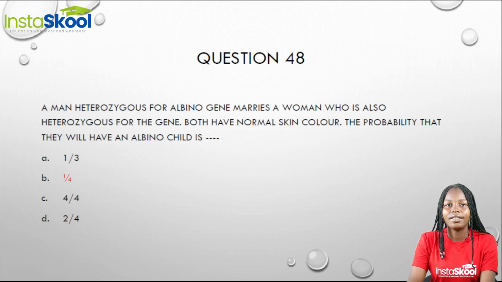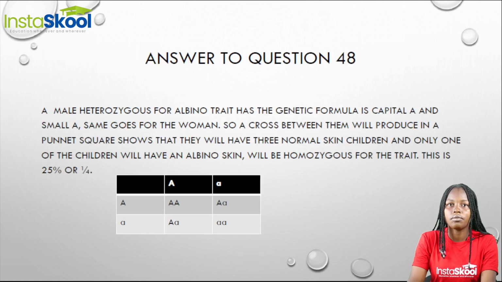Question 48. A man heterozygous for albino gene marries a woman who is also heterozygous for the gene. Both have normal skin color. The probability that they will have an albino child is dash. Now, the man that is heterozygous for albino traits has the genetic formula of capital A and small a, and the same goes for the woman.